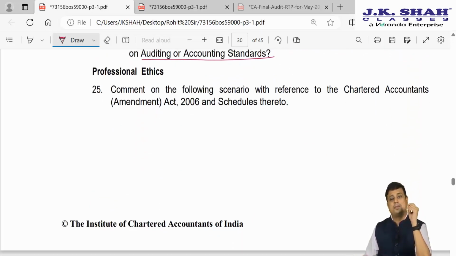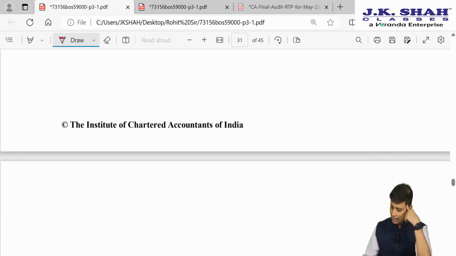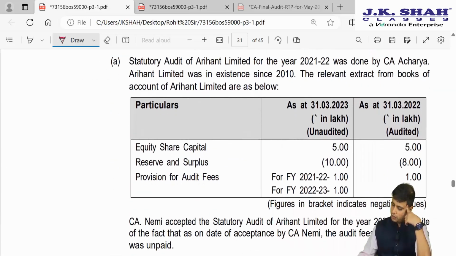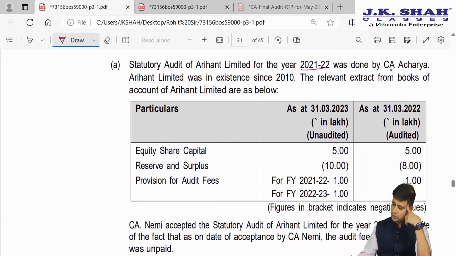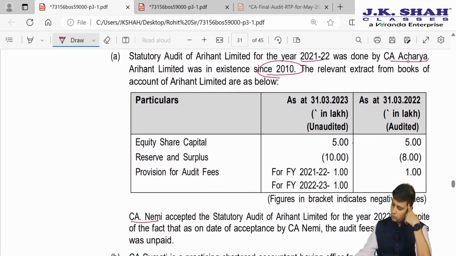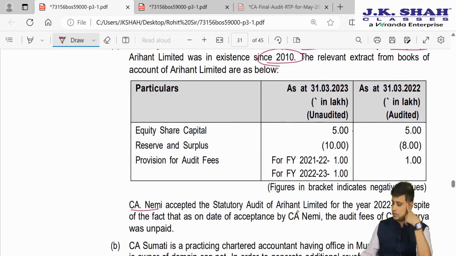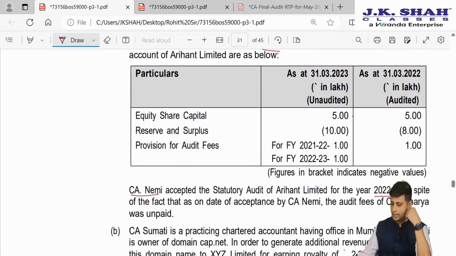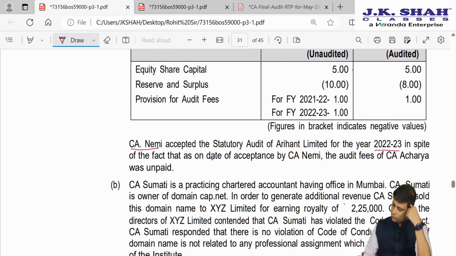Question number 25, comment on the following scenario with reference to the CA Act. Here the statutory audit of Arihant Limited for the year 21-22 was done by CA Acharya and was in existence since 2010. The relevant extract from the books of accounts of Arihant Limited. So here they are showing share capital, reserves and surplus, which is negative, provision for the audit fees. CA Nemi is appointed. Who was the auditor so far? CA Acharya. Now who is appointed? CA Nemi as the statutory auditor for the year 22-23. In spite of the fact that on the date of acceptance by CA Nemi, audit fees of CA Acharya was unpaid.